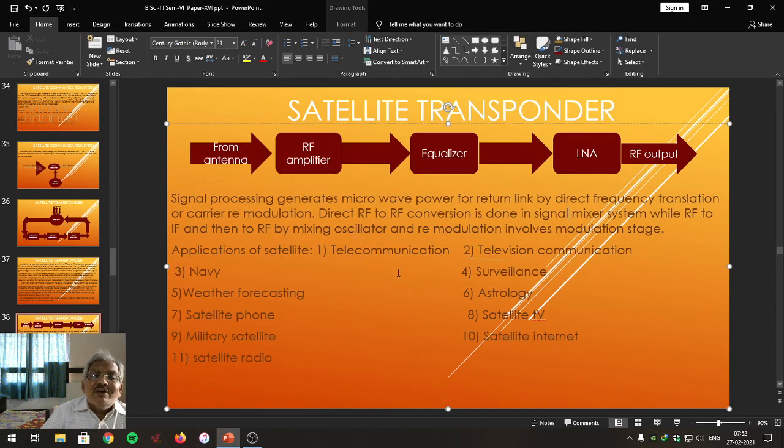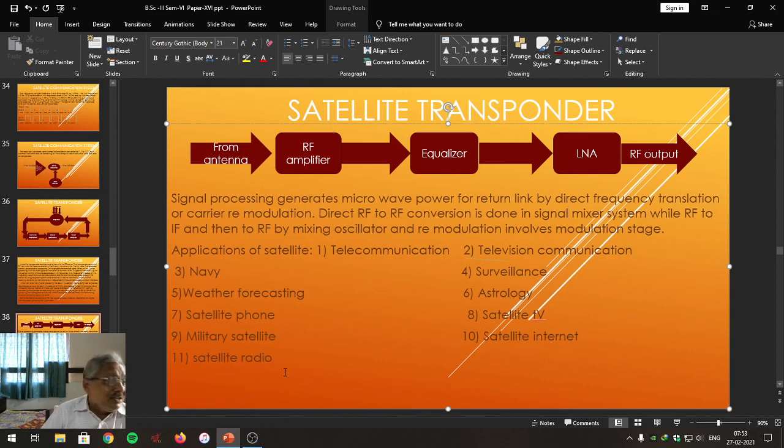Satellite is used for telecommunication, it is used for television communication, it is used in the Navy, it is used for surveillance applications, it is used for weather forecasting, it is used in astrology, it is used as a satellite phone, it is used in satellite TV, it is used for military satellites, it is used as satellite internet, it is also used for satellite radio.